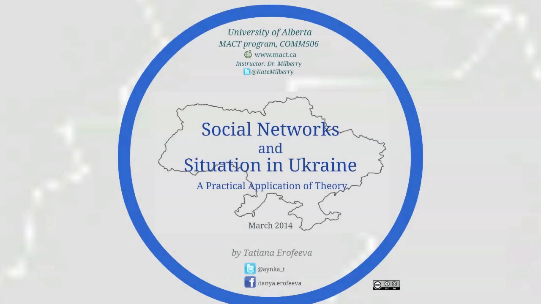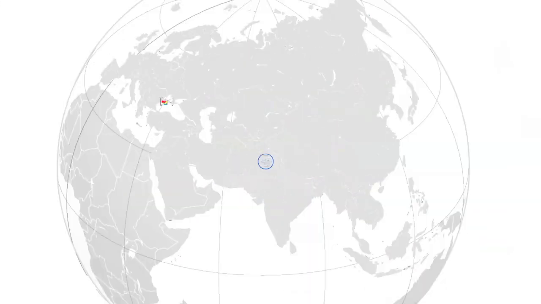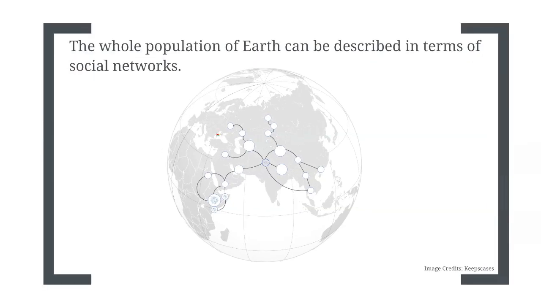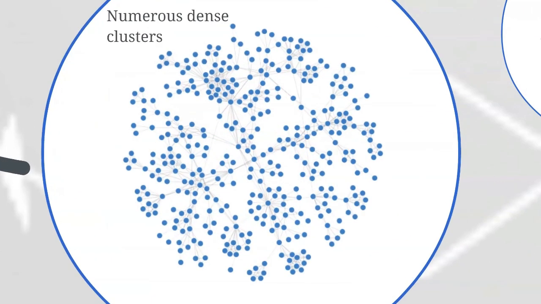In this short video, I will show you how network theory can help us understand the dynamics of conflicts in modern worlds. In fact, the whole population of Earth can be described in terms of social networks. This enormous global network consists of myriads of different, more or less dense clusters connected with each other by strong or weak ties. The dense clusters are usually formed on the basis of some common attributes, such as culture or language. Scientists call this phenomenon network homophily.